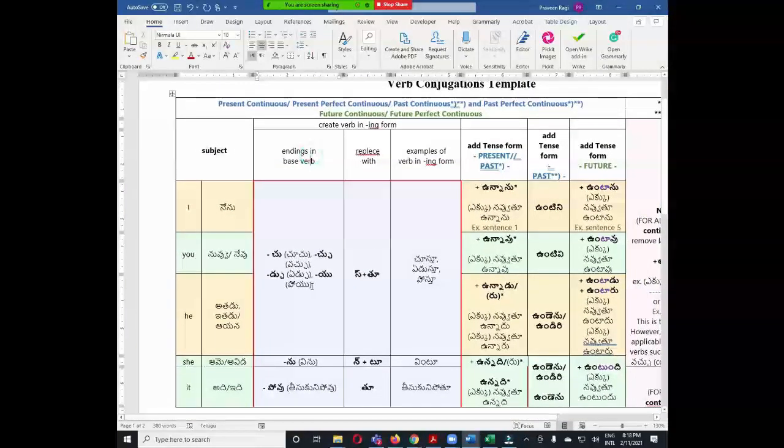In the second column you will see the verb endings and you need to convert like this. Nenu, for example, take the verb choo. Choo becomes choose. The last letter we need to replace with s. Then we need to add to, so we got choose to, the example word. Then here I have given the example after conjugation, చూస్తూ ఉన్నాను.